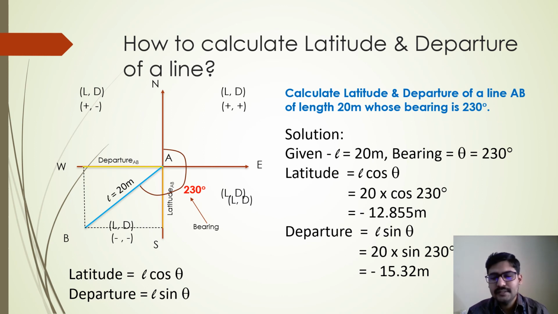This is the way the problem is to be solved when you are supposed to calculate the latitude and departure. This is not the only problem you get in your examination. You will get problems on closed traverse, and when you want to solve problems on closed traverse, you are supposed to know how to calculate latitude and departure of the line. That is the reason why we have taken this up.